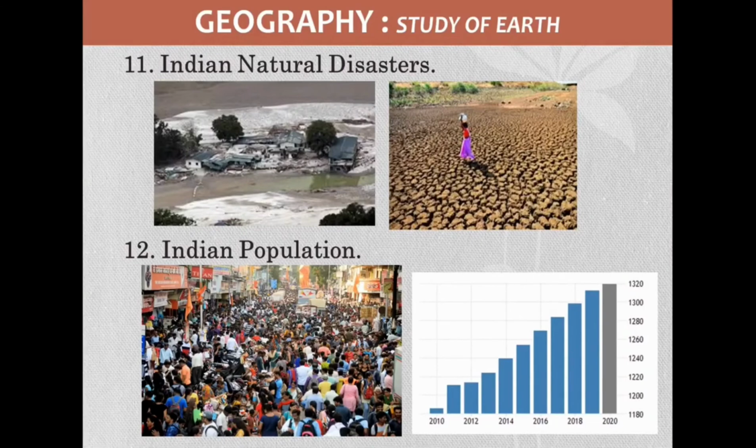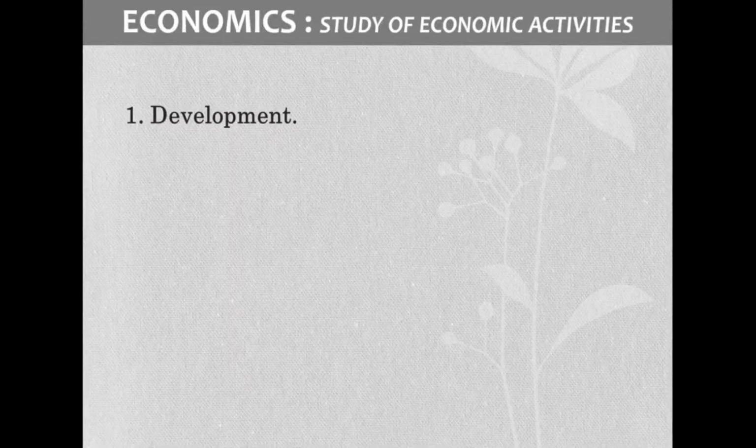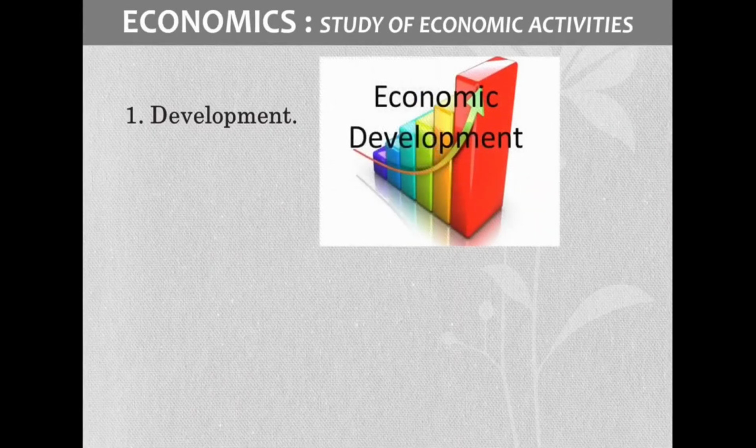And the last one, Indian population: what is the reason for the increase of the population, and what methods we have to adopt to control the population, that is the thing we discuss. And the next one, economics. The first chapter from economics is the development chapter. In this chapter we discuss what is HDI, Human Development Index, what is national income, what is per capita income, and how all these income indicators help to analyze whether the country is backward or developed.